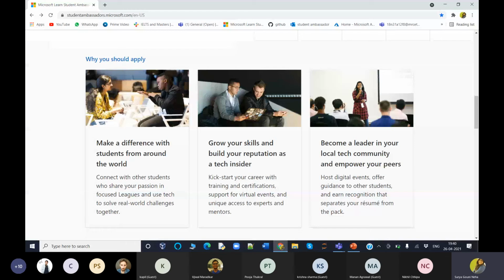So as an ambassador, we feel like we are the leaders. We speak for people. We help our peers, mentor them, and we get recognition. But the main aim is to guide the students, and this is what it is all about. So Microsoft Learn also expects us to help students as far as we can with our technical skills, community skills, and our leadership skills.